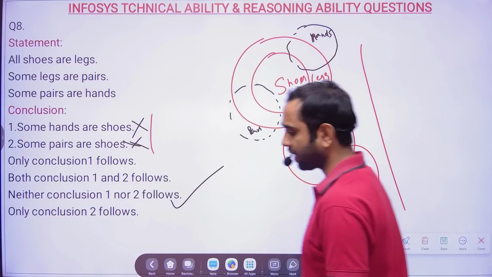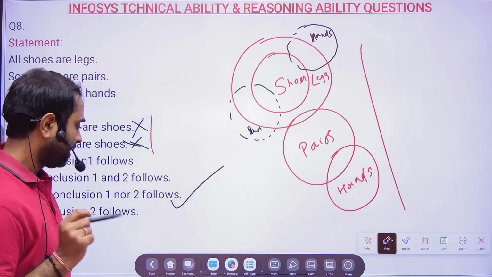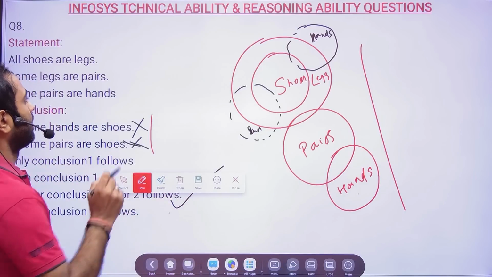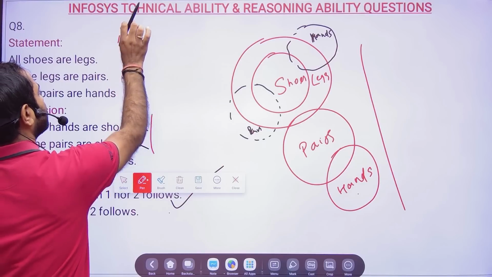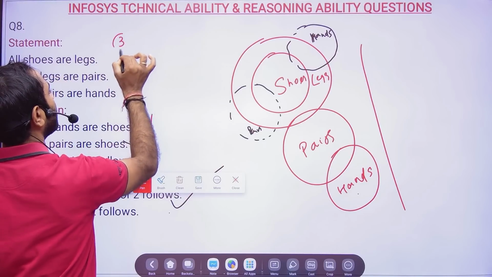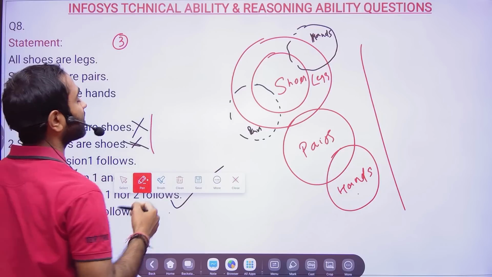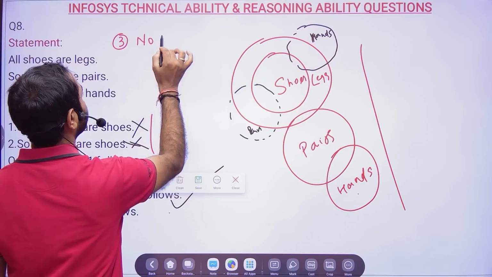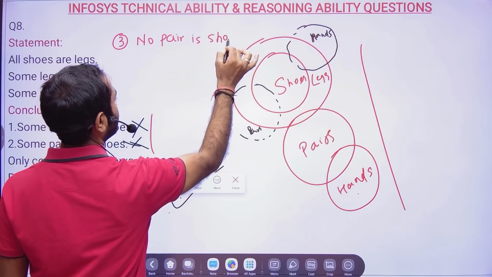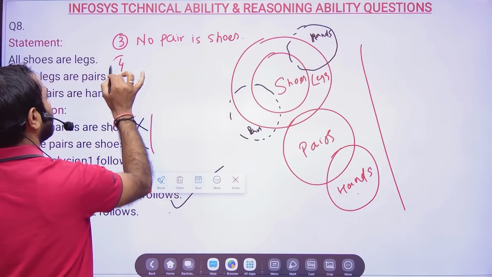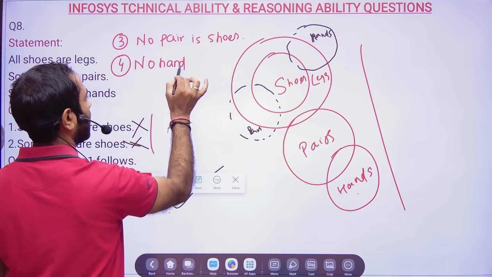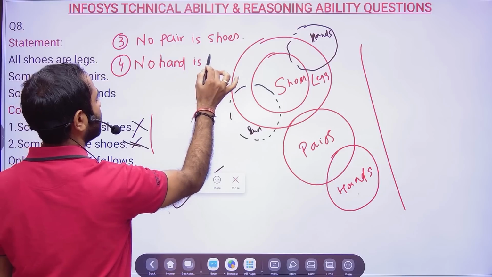In this question only, if I give a conclusion, many of you will make a mistake. So if I say conclusion 3: no pair is shoes, and conclusion 4: no hand is leg.